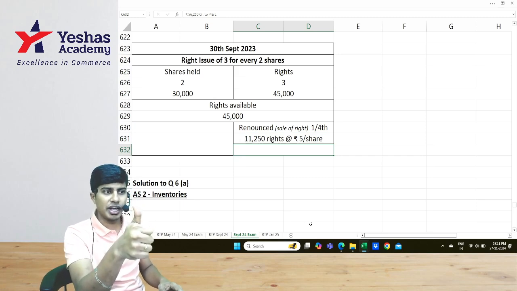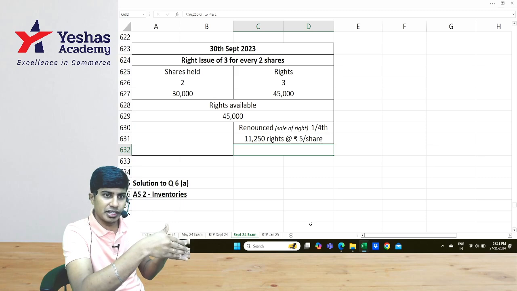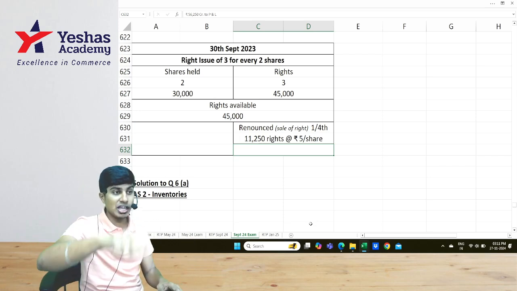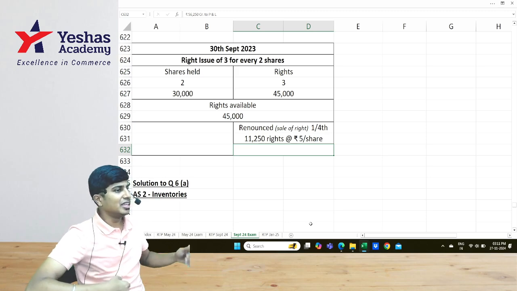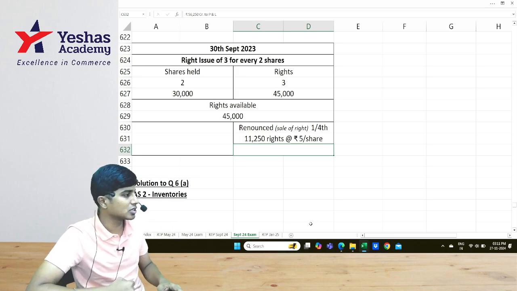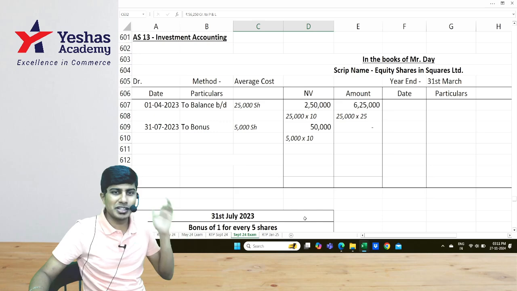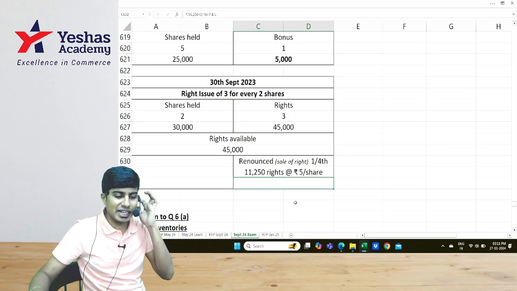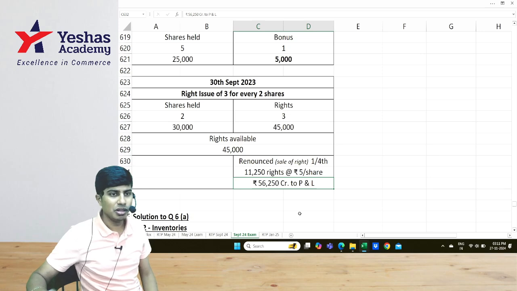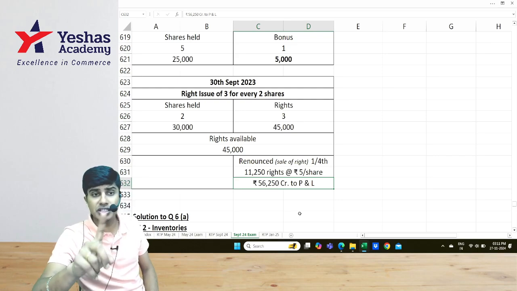See, thumb rule is to write it to P&L. However, if the purchase was before the right issue at cumulative right price, immediately there is a right issue, then he sells rights, then the price per share drops, because of which if he is facing loss, and if that loss is going to P&L, then he can choose to not write this sale of right value to P&L, instead adjust it against cost. Here we have the shares from the opening date 1st of April 2023, so there is no purchase just before. So what do we do? This entire consideration of 56,250 will be transferred to P&L account as credit income. There is no cost for these rights. Entire consideration is profit. It will go to P&L. We are not adjusting this against cost.